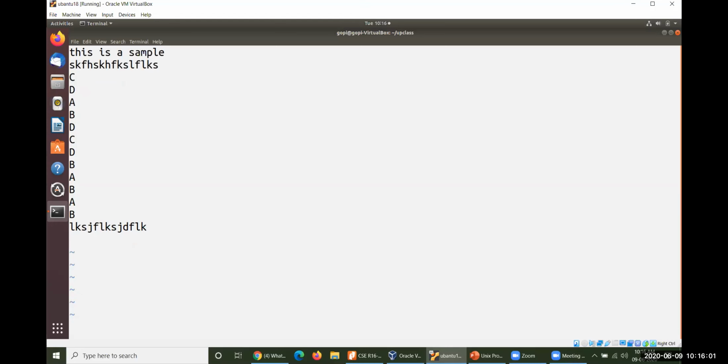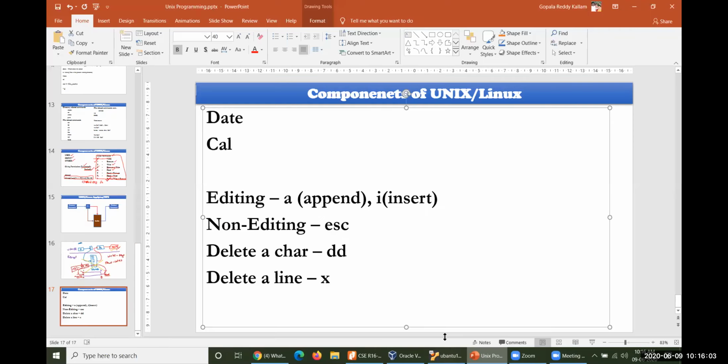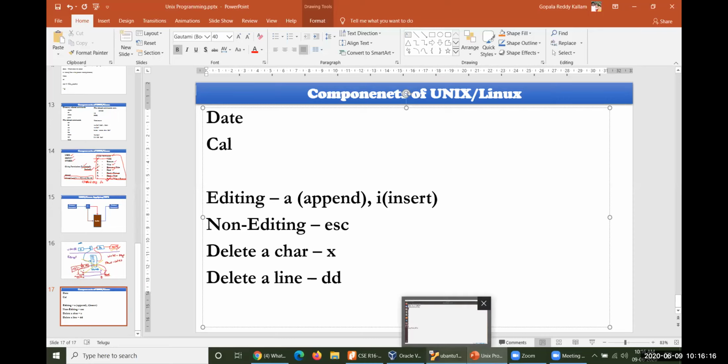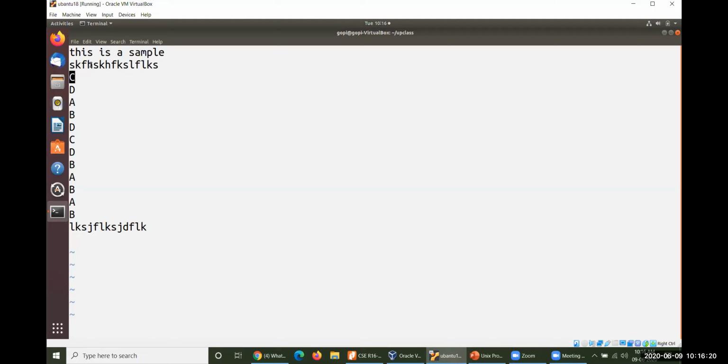What I have specified here, I'm sorry: DD in the sense it deletes a complete line, and X in the sense it deletes one particular character. I had it mixed up. Whatever it may be, to delete one particular character here, I'm applying X here. So it has deleted one character here.